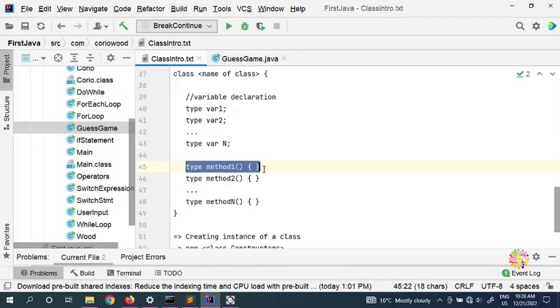Same goes with the methods. You can put a main method. You can put method 1, 2, 3, 4, 5, 10, 20, 50, 100, 200, and you can have all the way to method n. You can put that one.